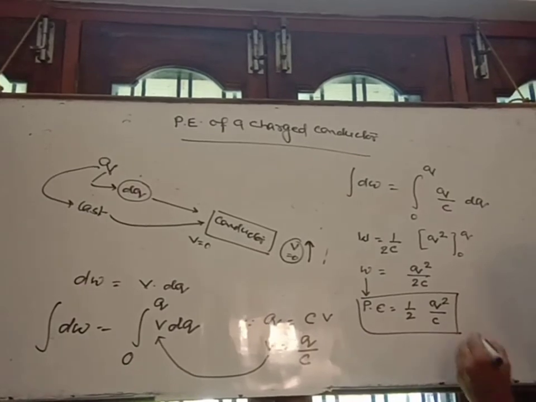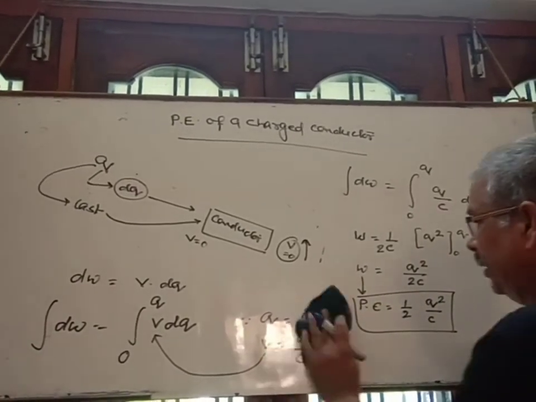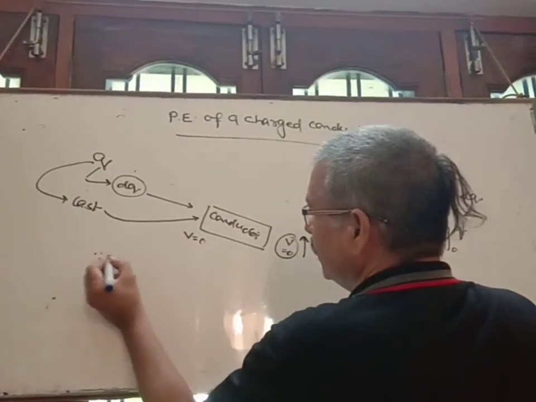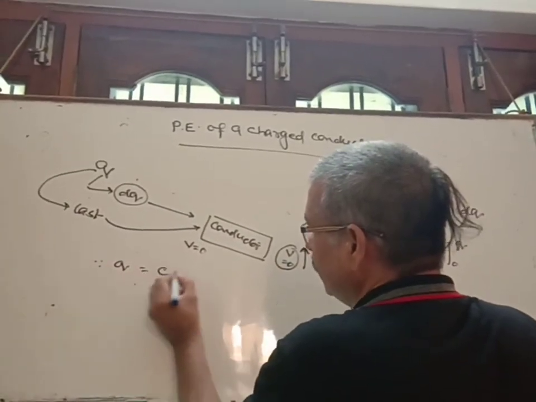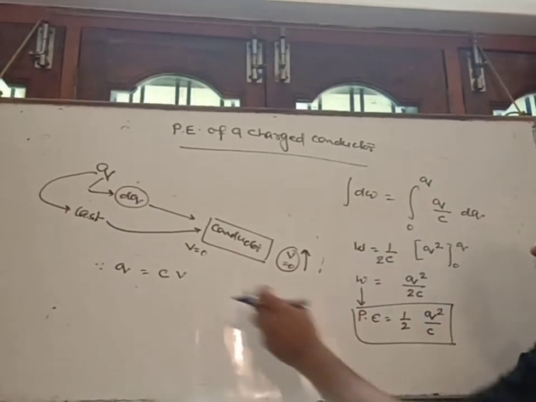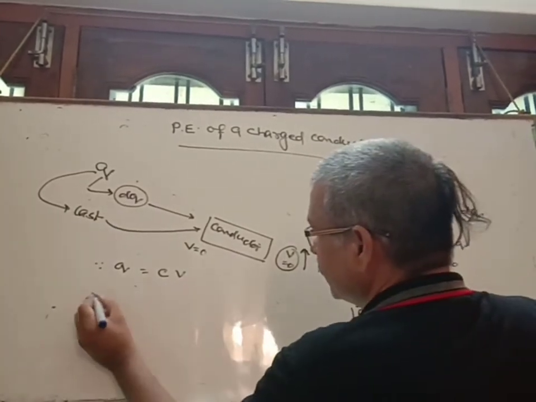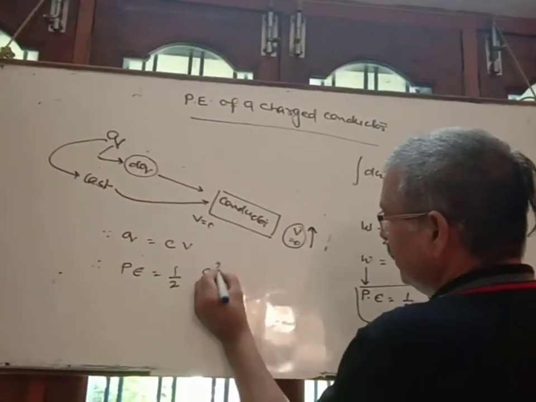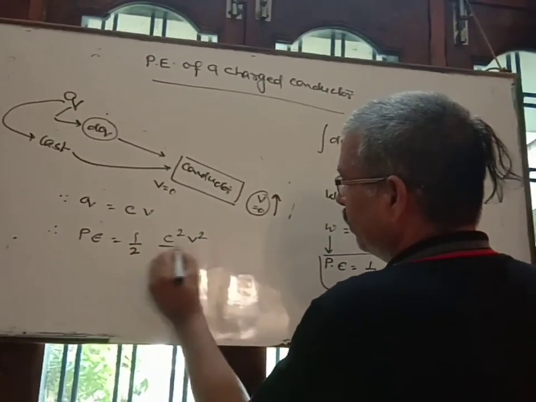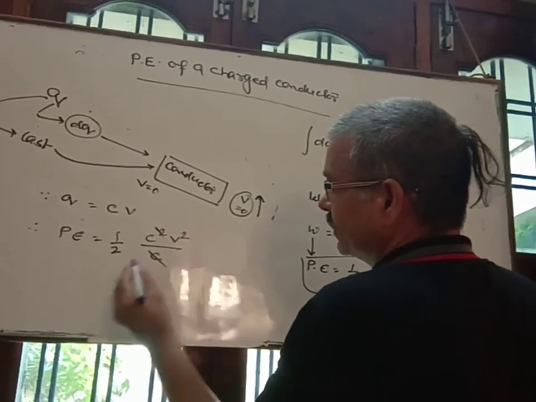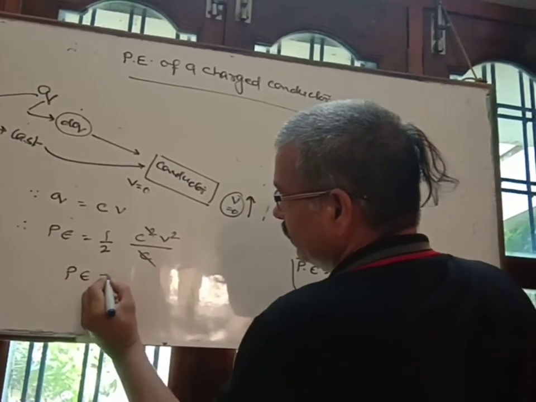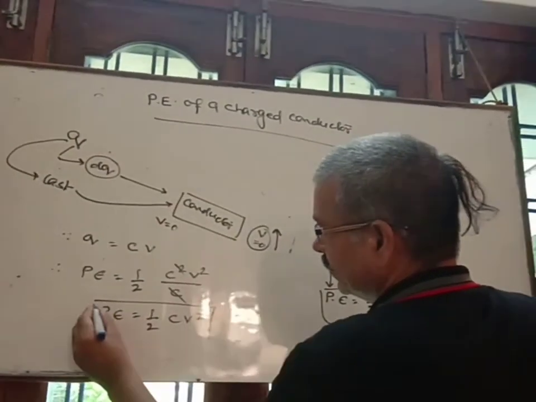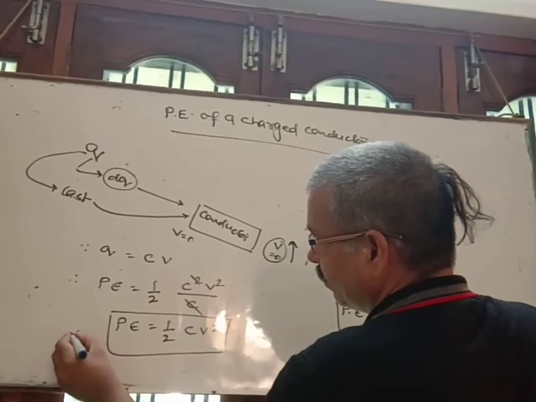Let's see another form of stored potential energy. As you know, q is equal to CV. If instead of q we write CV, then potential energy becomes 1 upon 2 C square V square by C. C gets cancelled. Potential energy becomes half CV square. This is a very important formula.